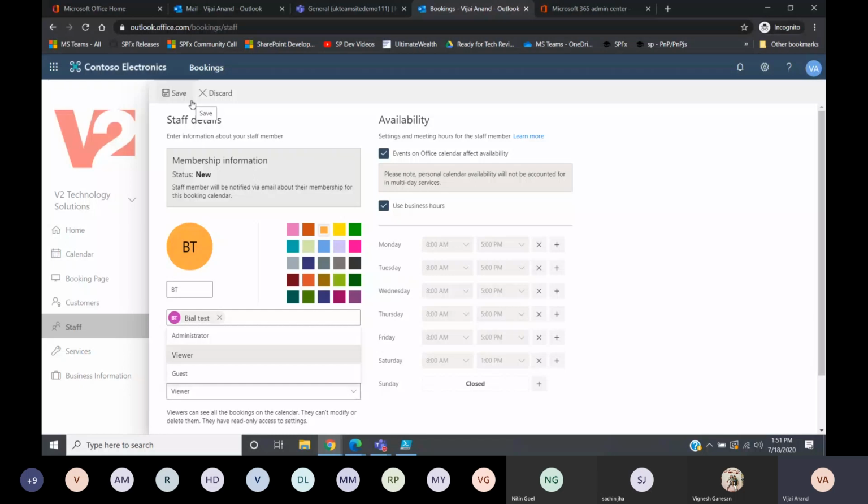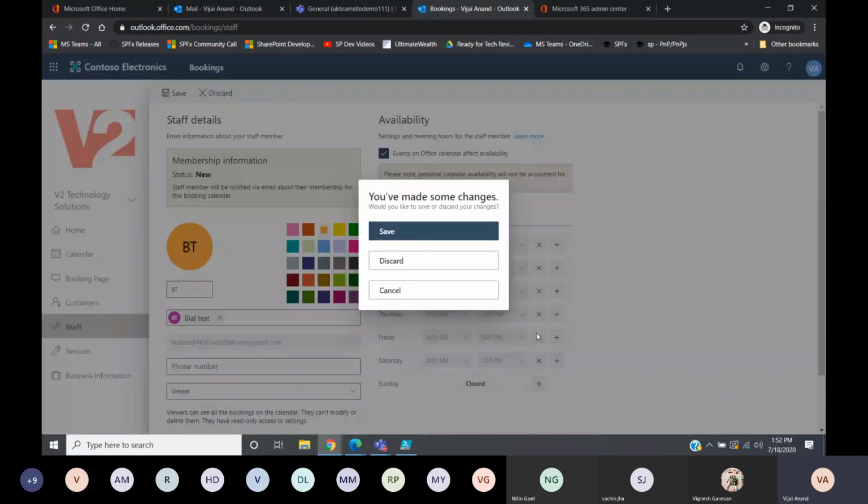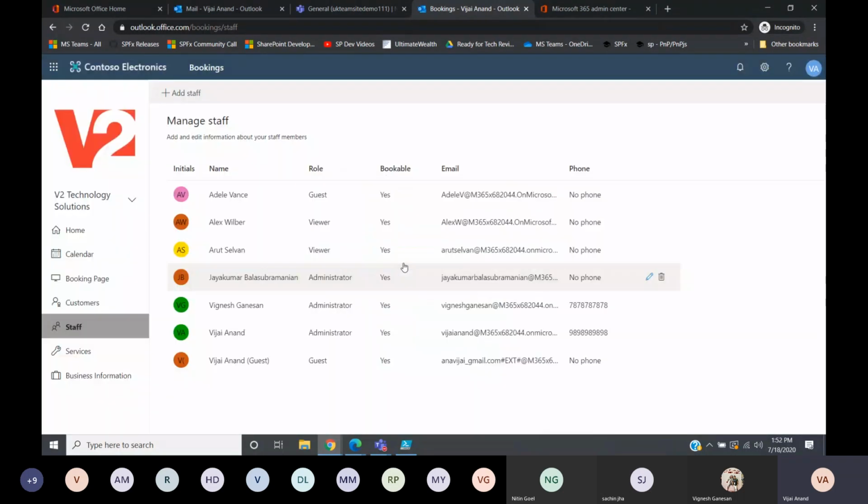What we are going to focus on is, consider we have a service based company, providing consulting and services, doing some small startup projects, and we also provide some corporate trainings. So we are going to create a booking calendar for our organization and create the services that we are going to offer. Instead of talking, I'll just start creating a booking calendar. I'll discard this one.